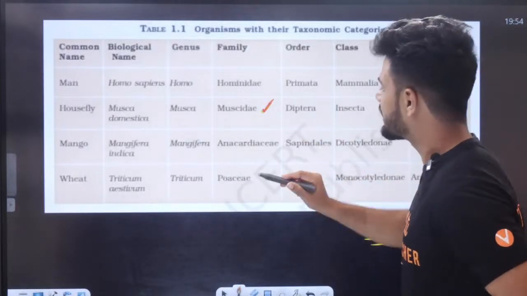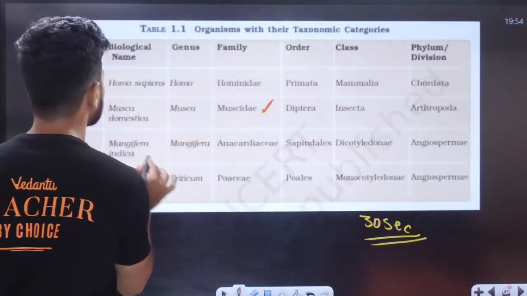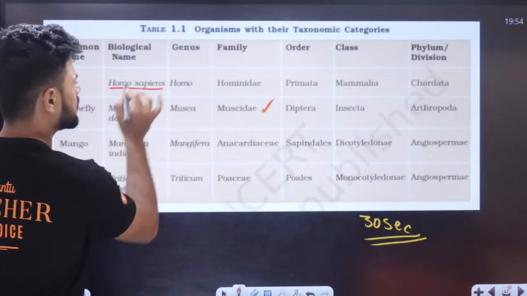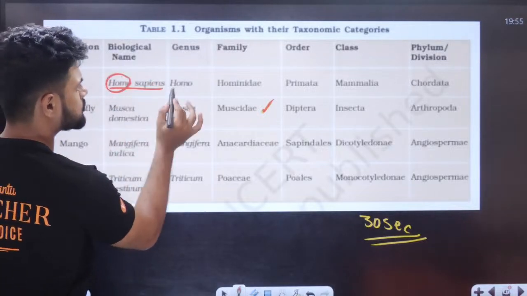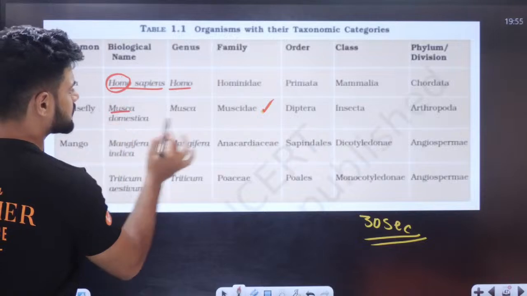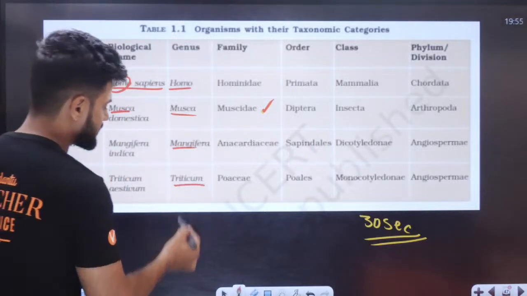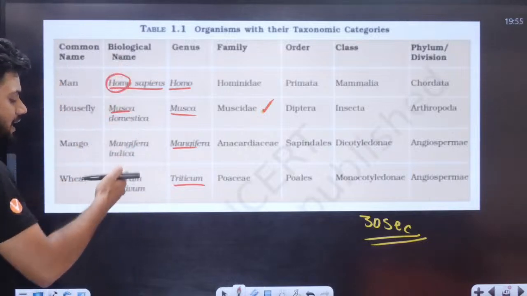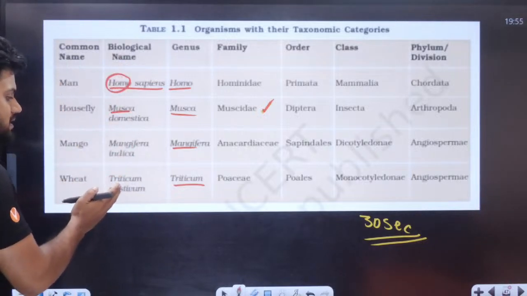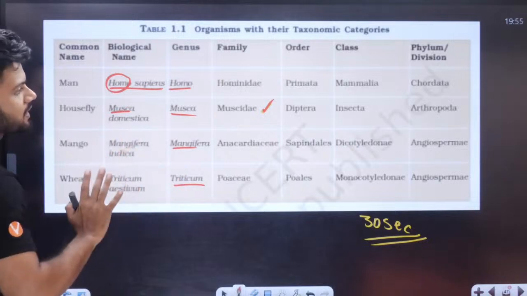Students, I'll tell you a small trick to remember this. See, all of you know Homo sapiens. Homo is always the genus, sapiens the species. Genus is written first. Musca, genus. Mangifera, genus. Triticum aestivum, genus. If you learn the scientific name or biological name of the organisms, genus is very easy to understand.